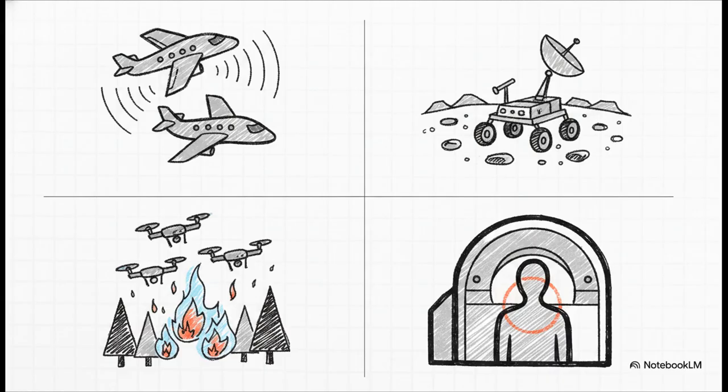Or consider Mars exploration. Rovers on Mars face up to a 30-minute communication delay with Earth. They literally can't wait for a human to tell them how to avoid a sudden cliff. They have to decide for themselves. From coordinating swarms of drones for wildfire surveillance, where the wind is constantly shifting, to personalizing breast cancer screening schedules to balance false positives with early detection, these algorithms are managing massive uncertainty with absolutely zero room for error.